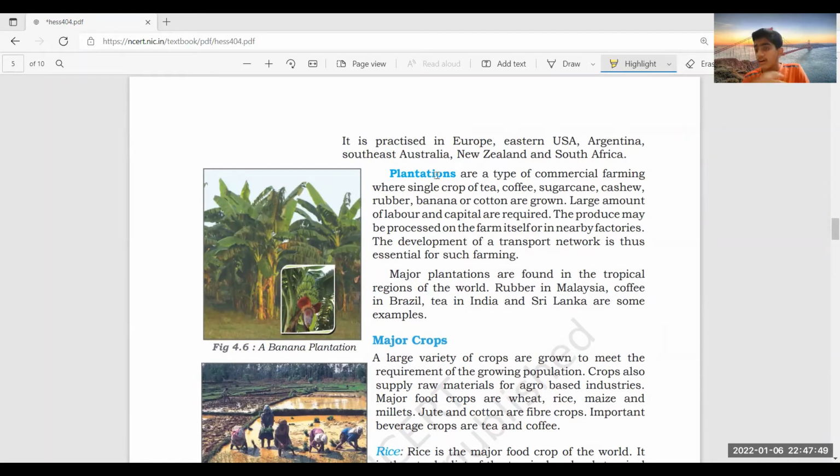Now again, in plantations we grow a single crop, like tea. A large amount of capital and labor is required for plantations like tea, coffee, and sugarcane. The produce may be processed in the farm itself or in nearby factories, and this is mostly done in the tropical regions: rubber in Malaysia, coffee in Brazil, and tea in India and Sri Lanka.